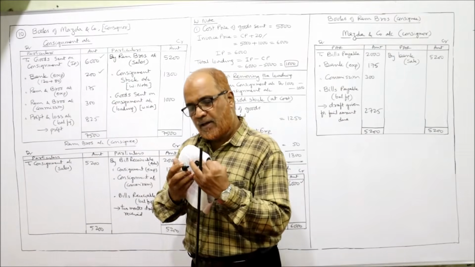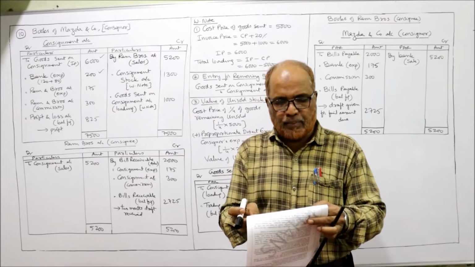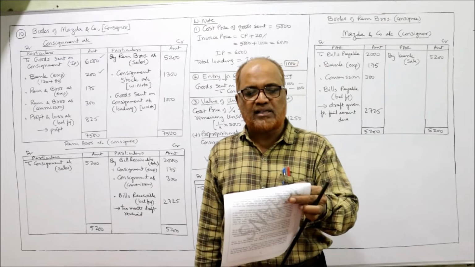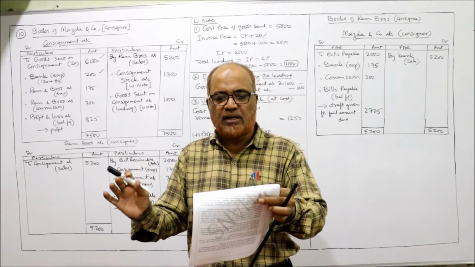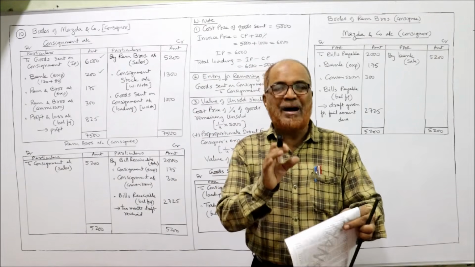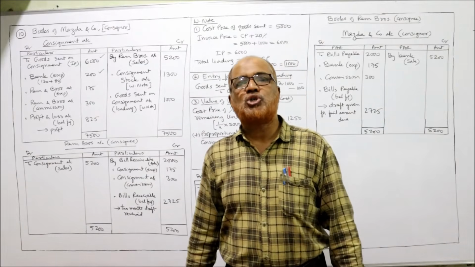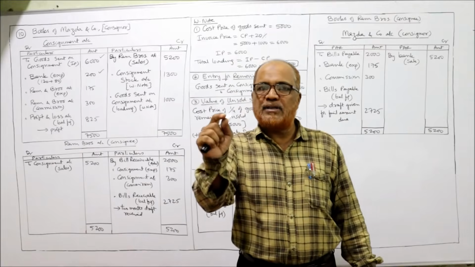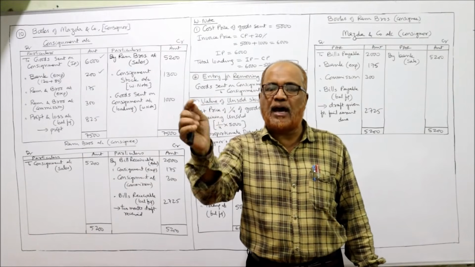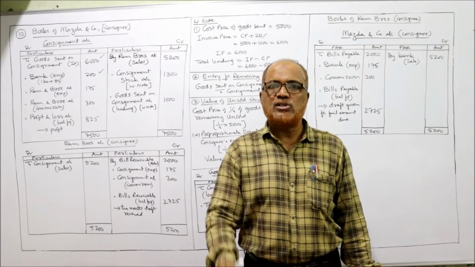This is over. Next you see, they drew on Ram and Brothers for rupees 2,000 as advance against the consignment and sold the bill for 1,950. That means the Mazda company, the consignor, has drawn a bill of exchange on Ram Brothers, and Ram Brothers has accepted the bill and returned it. The bill amount is 2,000.